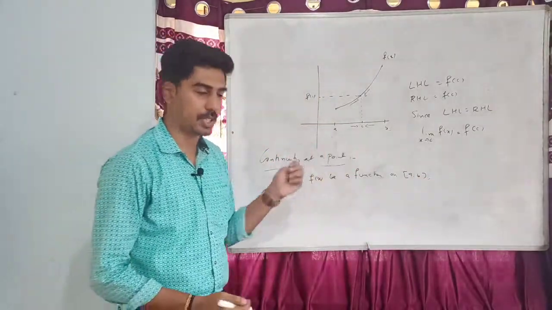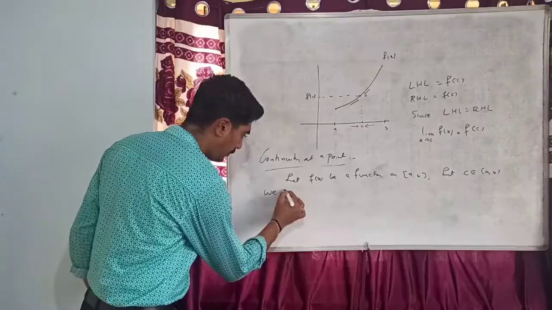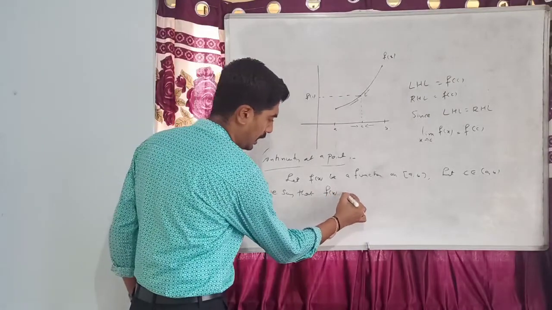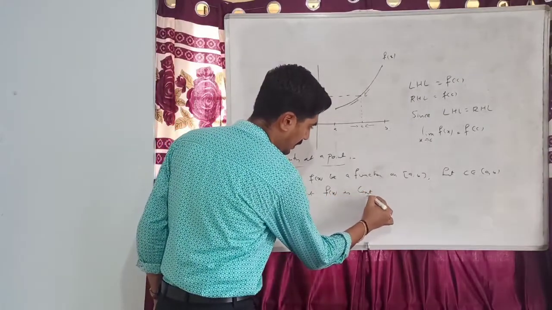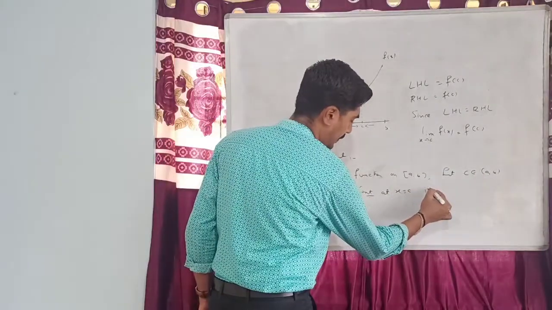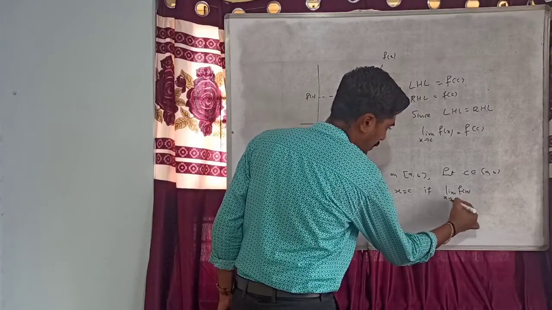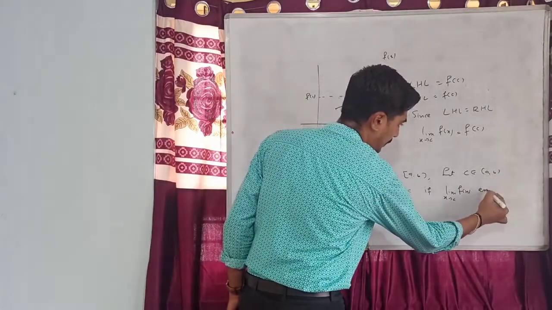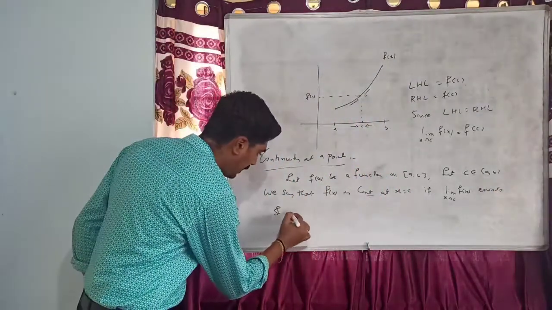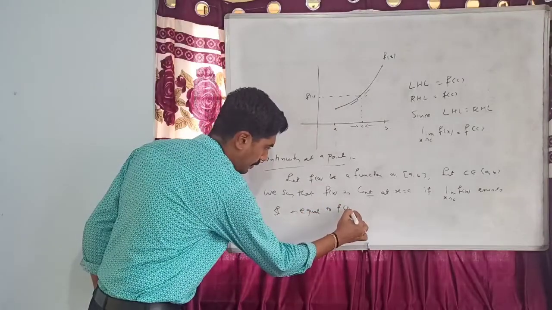Let c be a point in this interval. We say that f of x is continuous at x equal to c if limit of f of x as x tends to c exists and is equal to f of c.